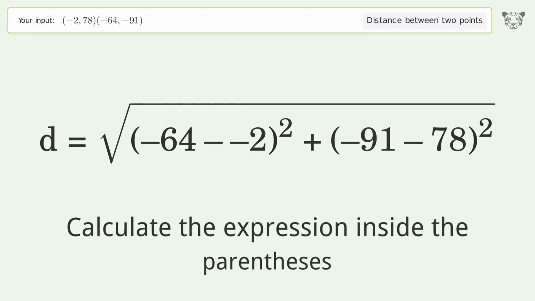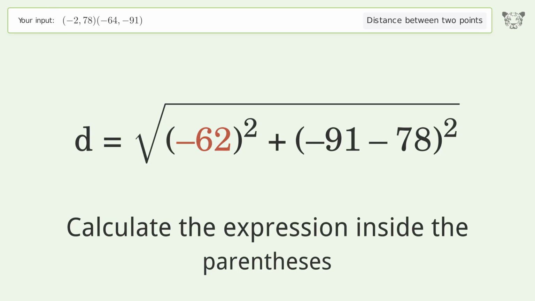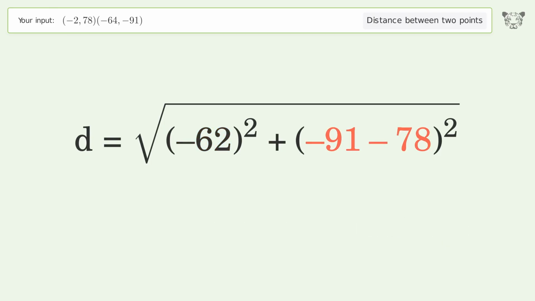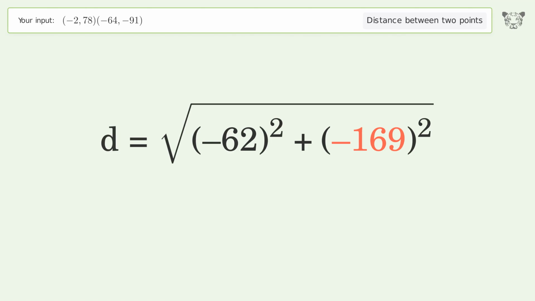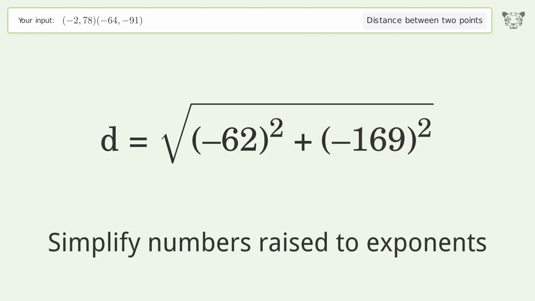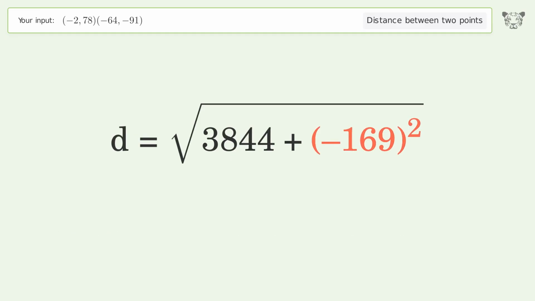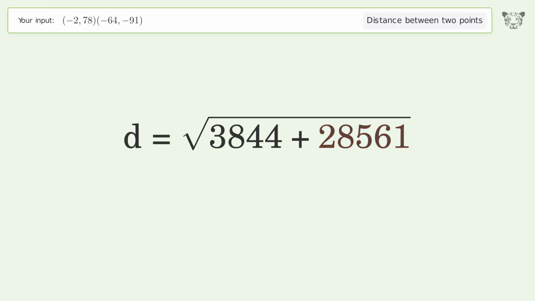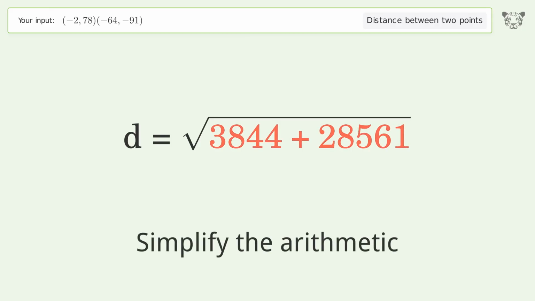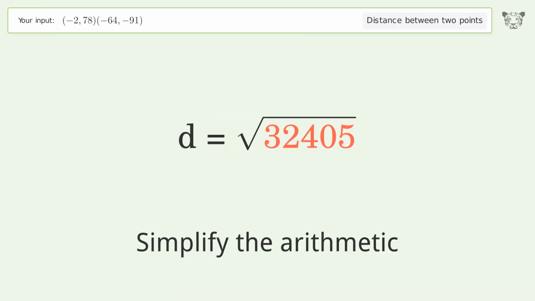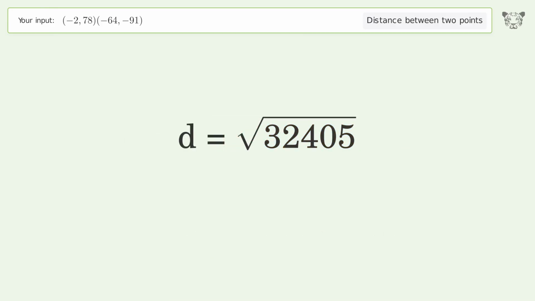Calculate the expression inside the parentheses. Simplify numbers raised to exponents. Simplify the arithmetic. And so the distance between the 2 points is the square root of 32,405 or 180.014.